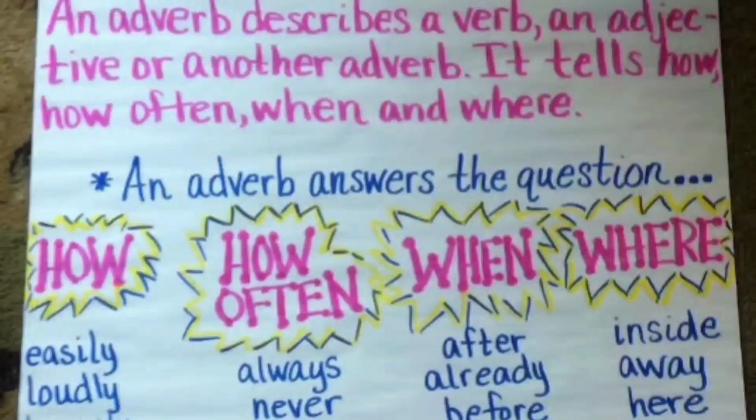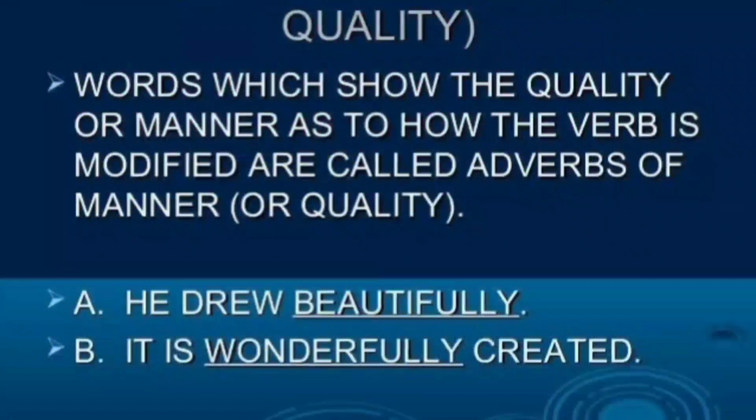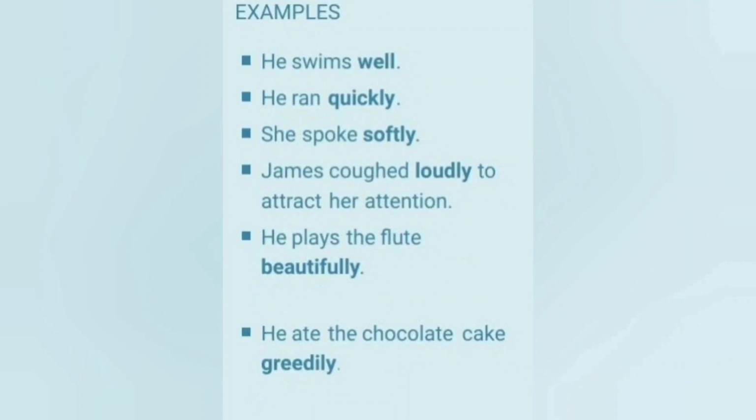So, first of all, we are learning adverb of manner. Already we said that words which show the quality or manner of how the verb is modified are called adverb of manner. He drew beautifully. How did he draw? He drew beautifully. It is wonderfully created. How is it created? It is wonderfully created. Just take a look at the examples. He swims well. How does he swim? He swims well. So, swims is the verb and well is the adverb of manner.